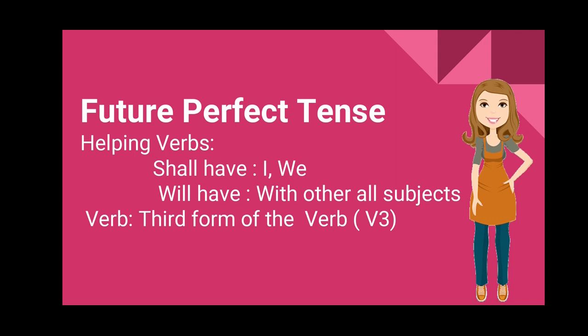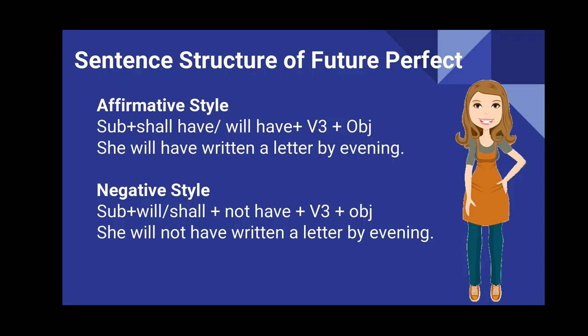Let's start with the affirmative style. To make a sentence in affirmative style, first we will use the subject, then shall have or will have, then the third form of the verb and the object. So we can make an example: She will have written a letter by evening.